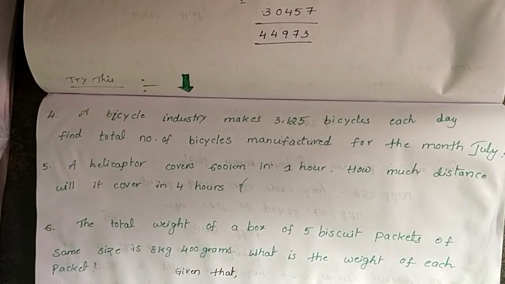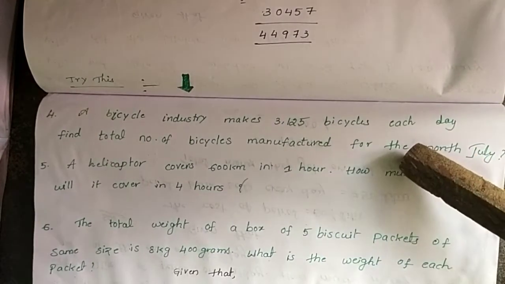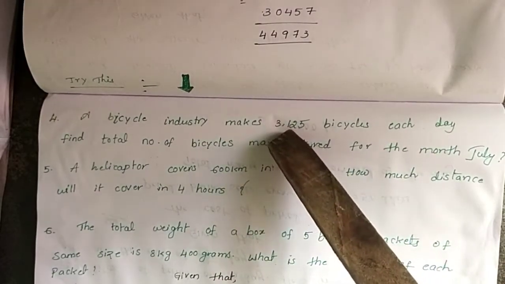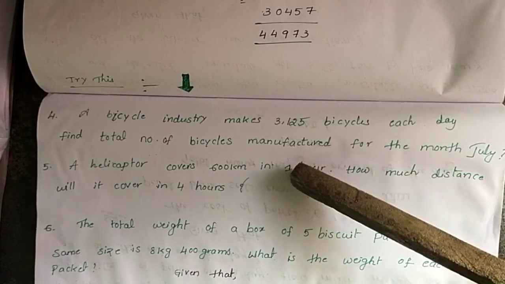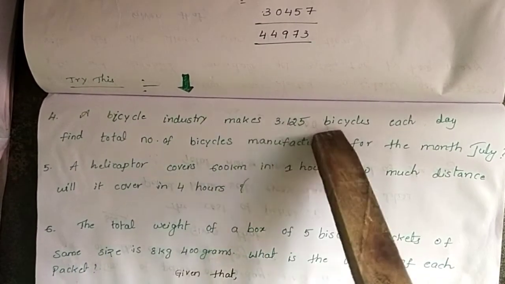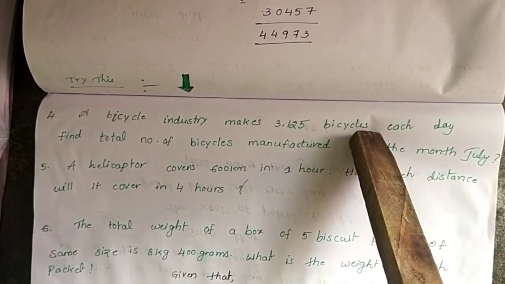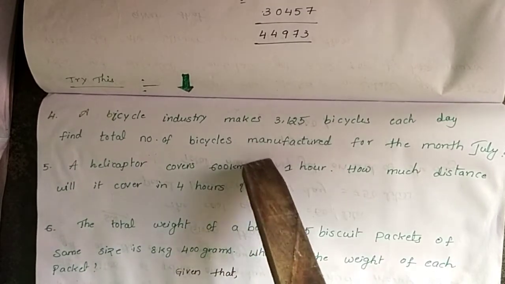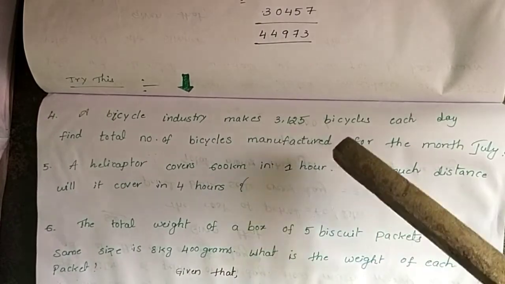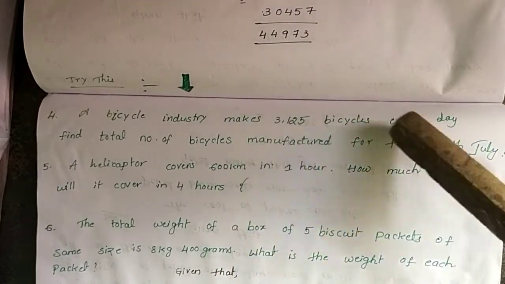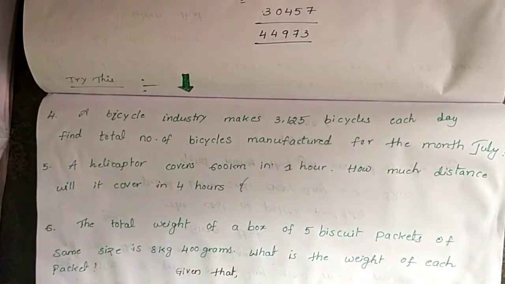There were 31 days in the month of July. There were 31 days, so you have to multiply 3,125 by 31. Okay, you write the steps. The bicycle industry makes cycles equal to 3,125, and in the July month there are 31 days. Therefore total number of bicycles equals 3,125 into 31. Then you get the answer.